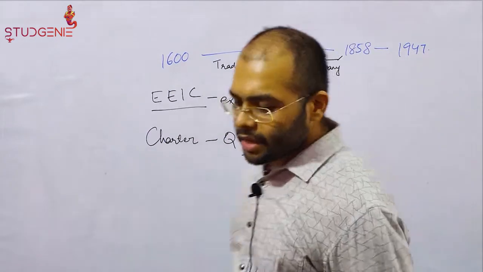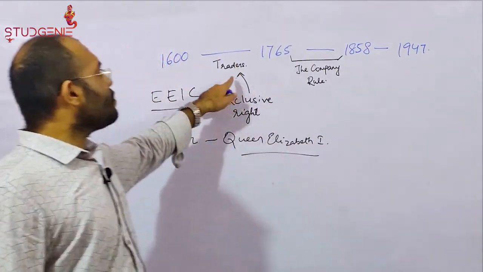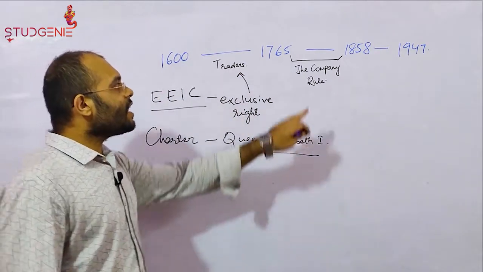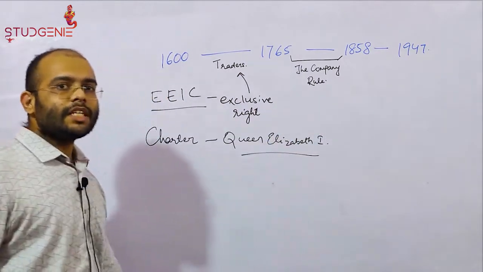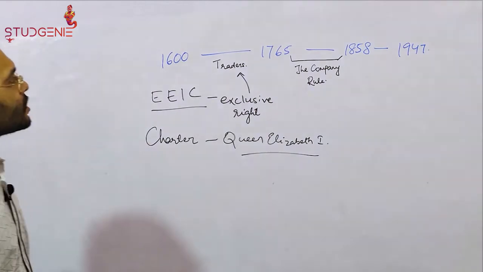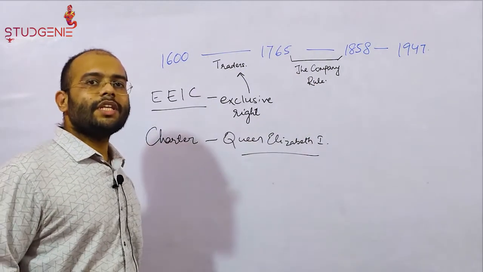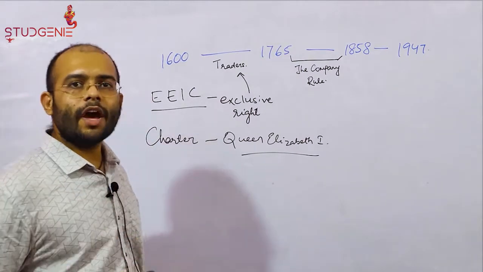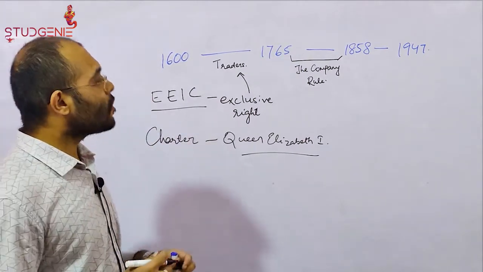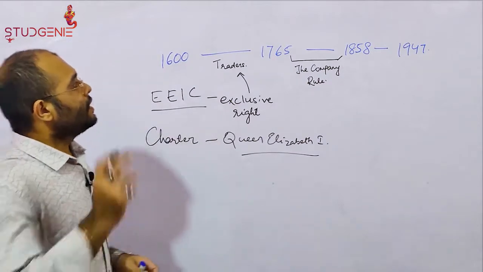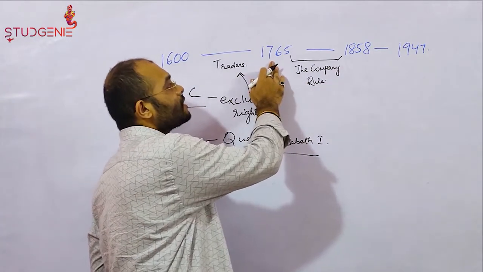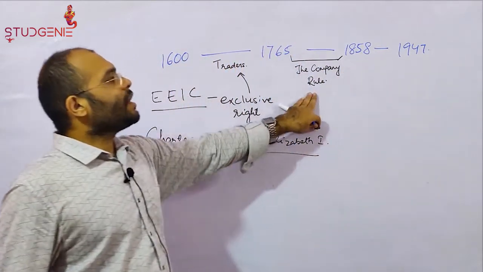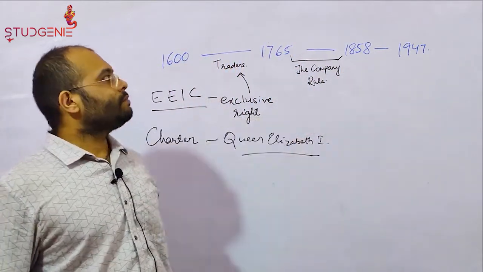In this period, the company not only remained as a mere trading company, but also it started looking after the political and socio-economic factors of the British possessions in India. It started acquiring lands, it started acquiring kingdoms, and started its political affairs as well. Therefore, from the period of 1765 to 1858, we term it as the Company Rule.